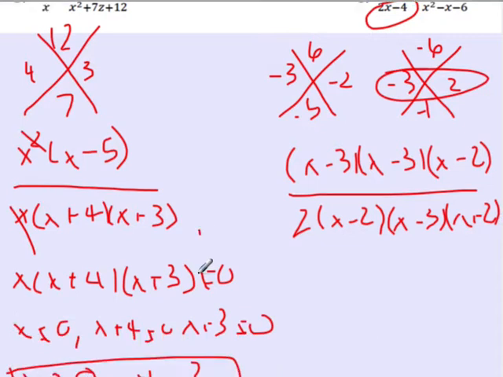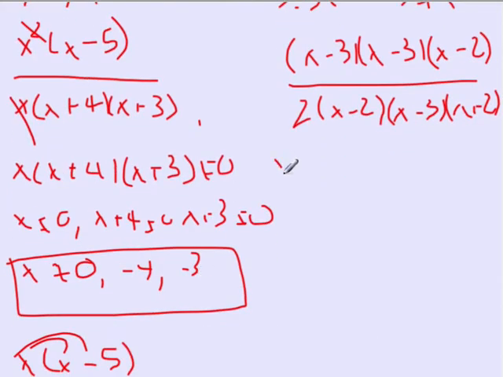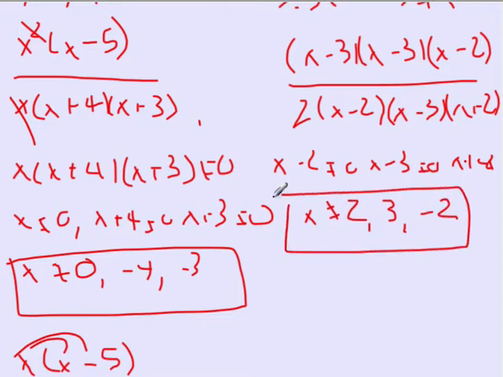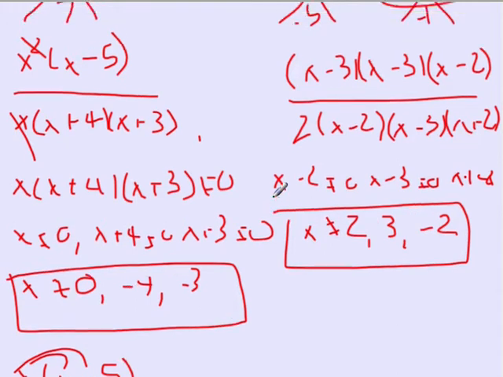So now I need to set up my excluded values. x minus 2 cannot equal 0, x minus 3 cannot equal 0, and x plus 2 cannot equal 0. So then we get that x cannot be 2, 3, or negative 2 for those excluded values. Now that I've gotten the excluded values of my original version, I can cancel some stuff out.